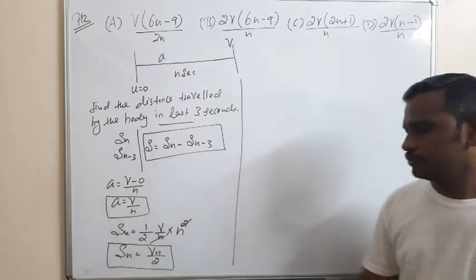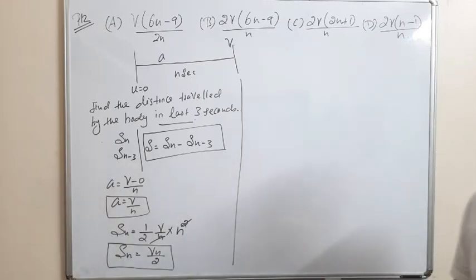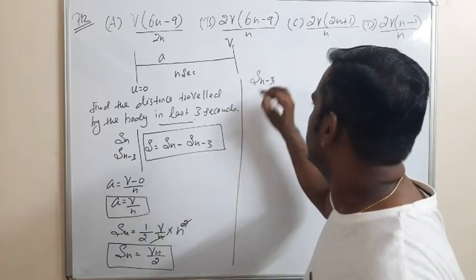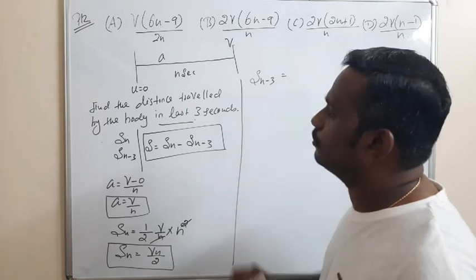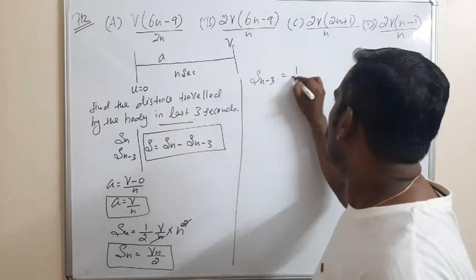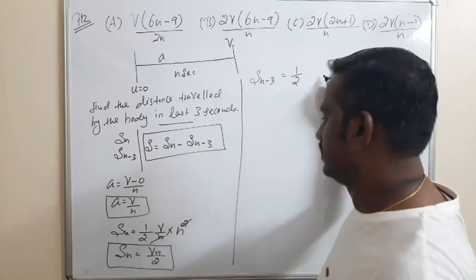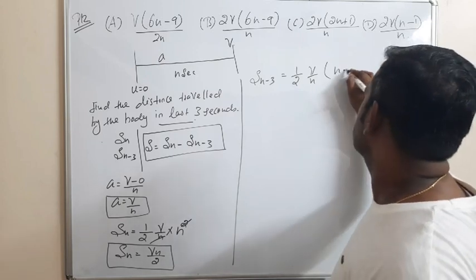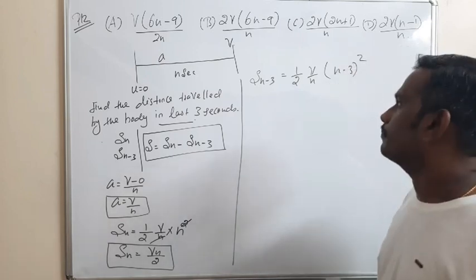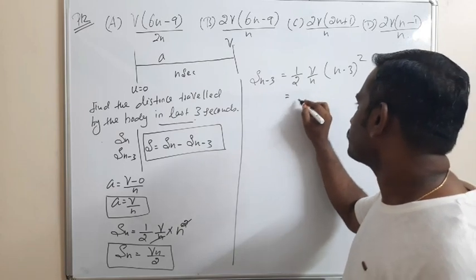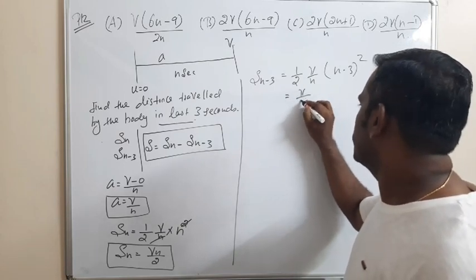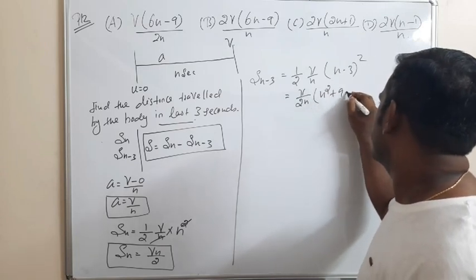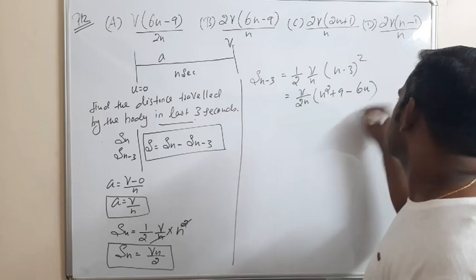Sn, the distance traveled by the object in n seconds, is equal to Vn by 2. Now the distance traveled by the object in n minus 3 seconds is equal to ut plus half at square, with initial velocity 0. The acceleration is v by n, and t square is n minus 3 square. So that is v by 2n into n square plus 9 minus 6n.